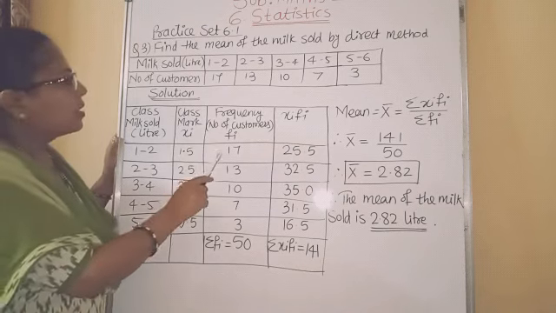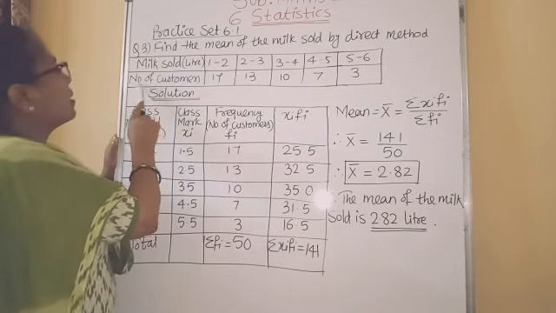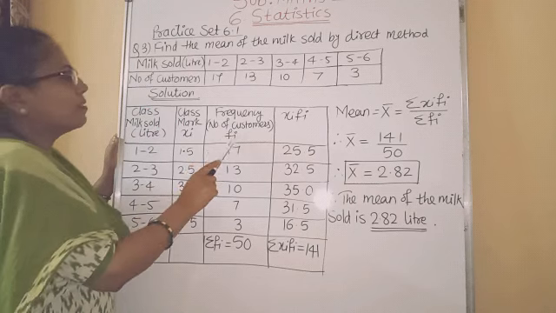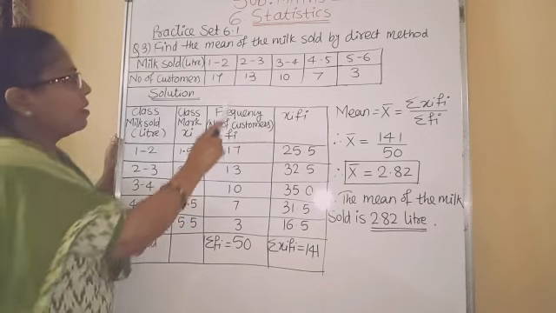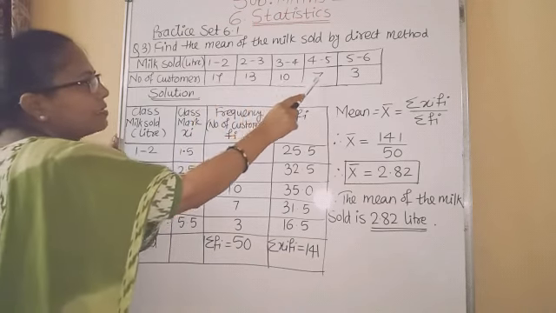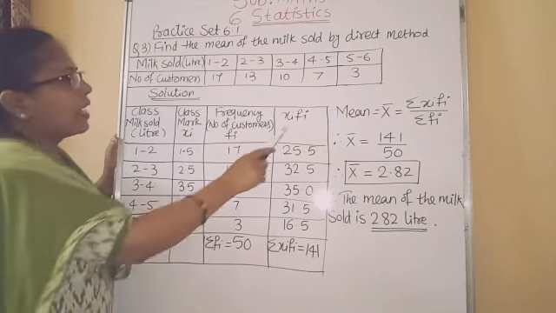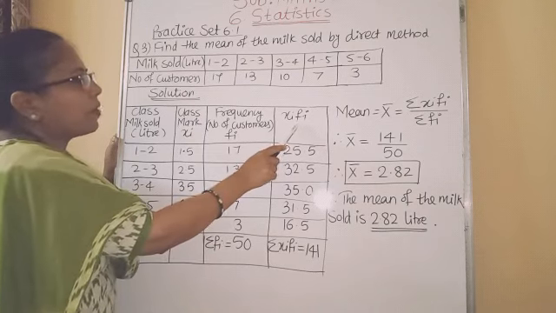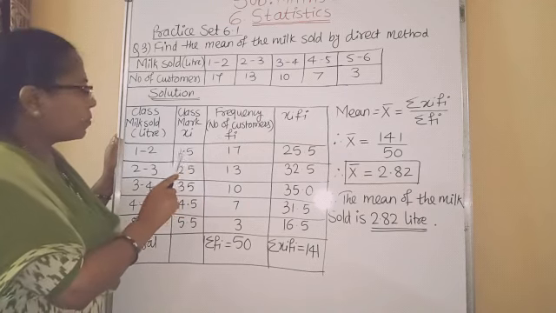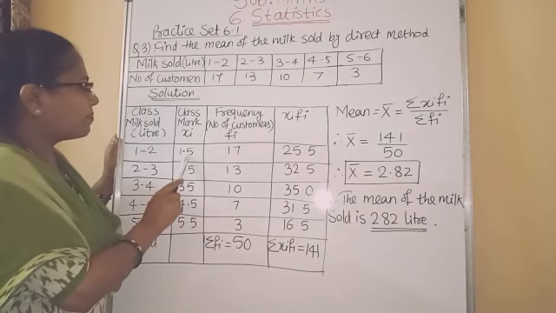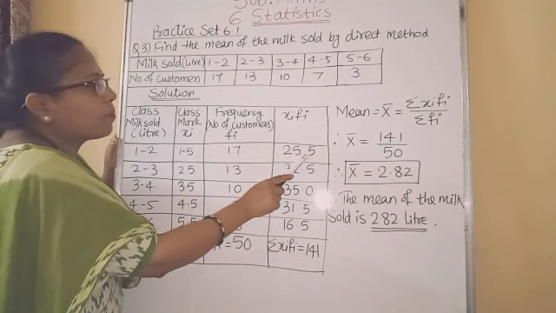Third column is frequency, which is given in the question, number of customers, which is represented as Fi: 17, 13, 10, 7, 3, in a vertical way. And the last column is the product of Xi into Fi. If you do multiplication, 1.5 multiplied by 17, you will get 25.5.